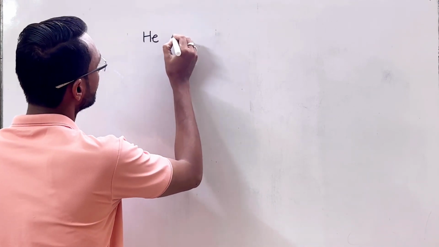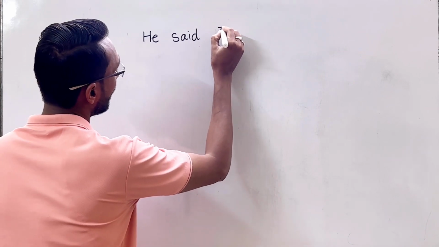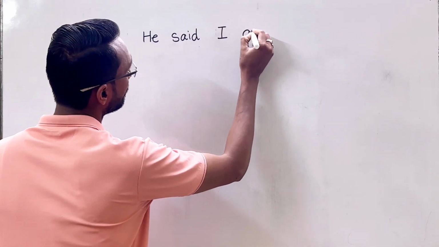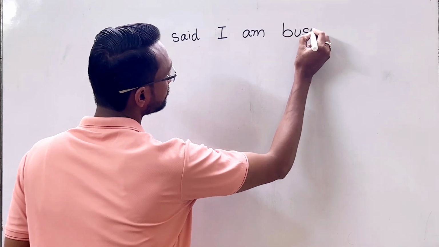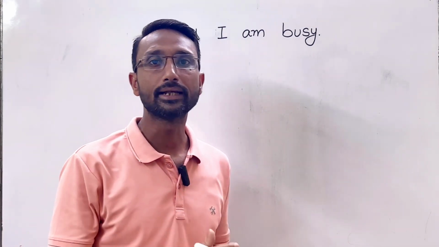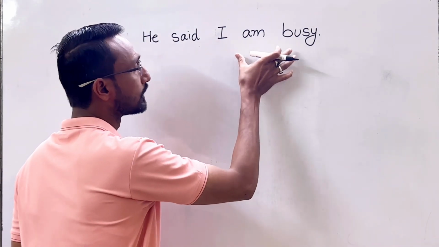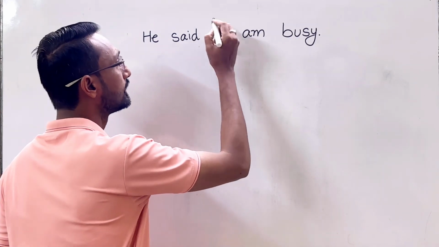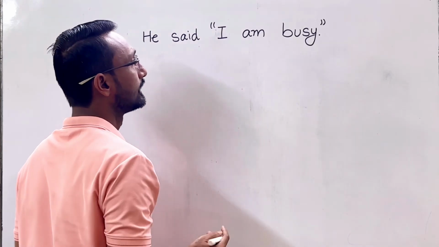He said, "I am busy." Now if you want to make it into direct speech, the exact words of the speaker should be put within inverted commas.